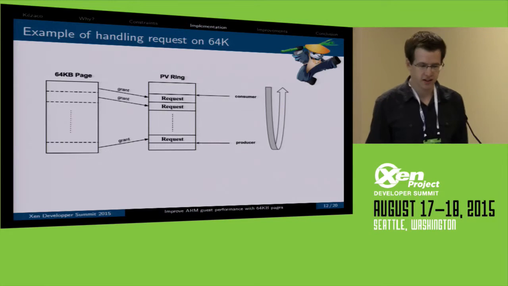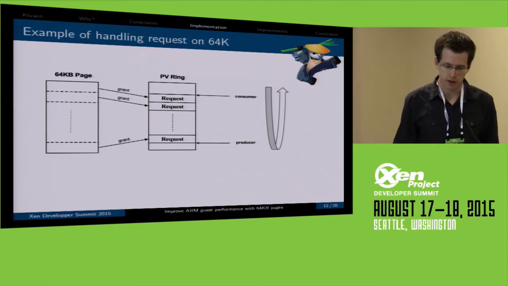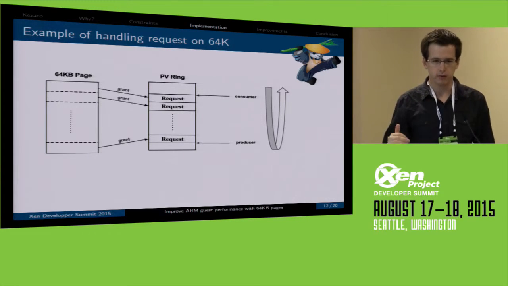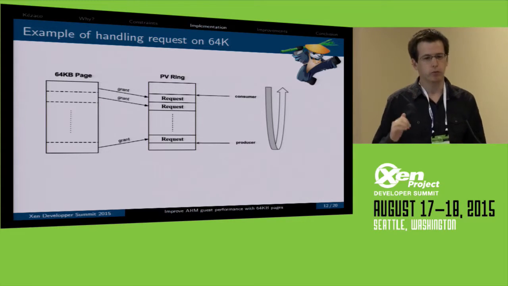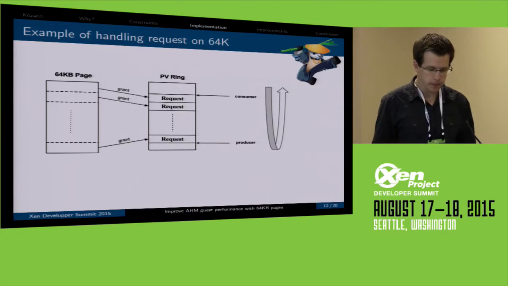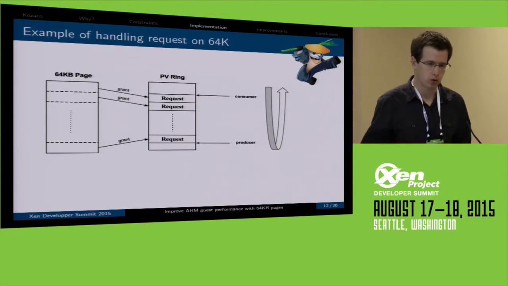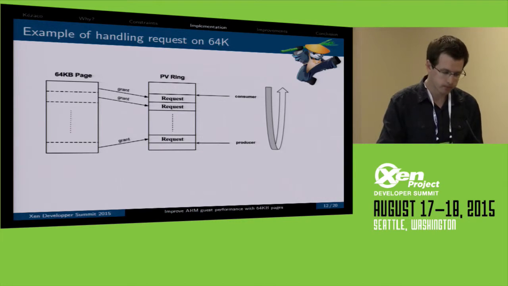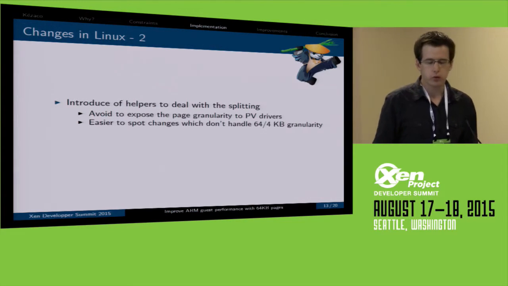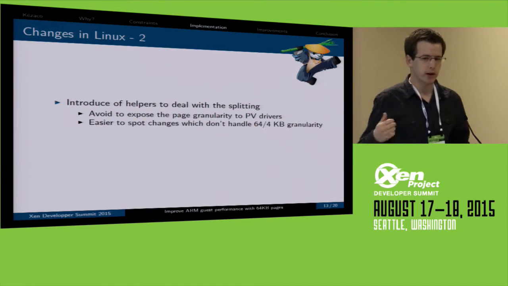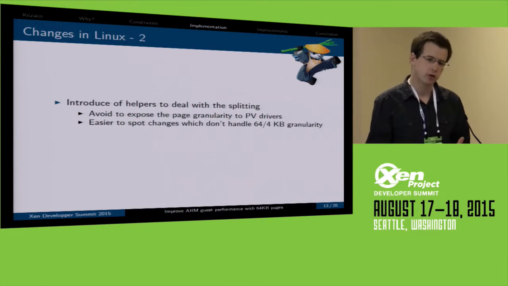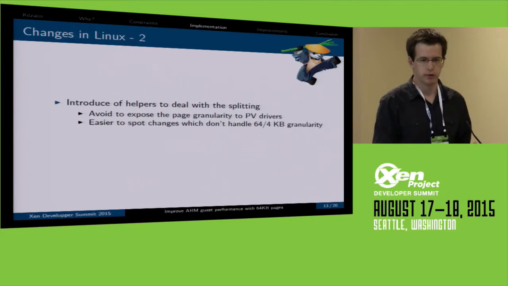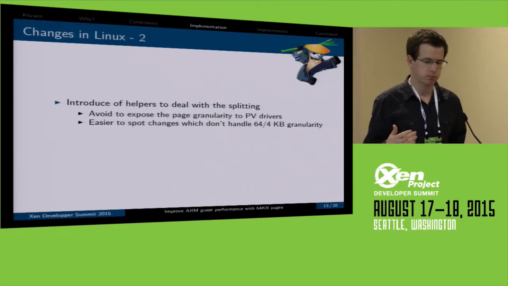Now, for 64K, you have 16 4K pages. So you have to split every 64K page into multiple pages in order to create multiple requests. So this is more care in every PV driver to split everything, which is longer and takes more time. The main problem is that most of the developers of Linux PV drivers are on x86, so they will likely break 64K on ARM64. I won't blame them, but you still have to take care about multiple architectures. It's quite difficult.